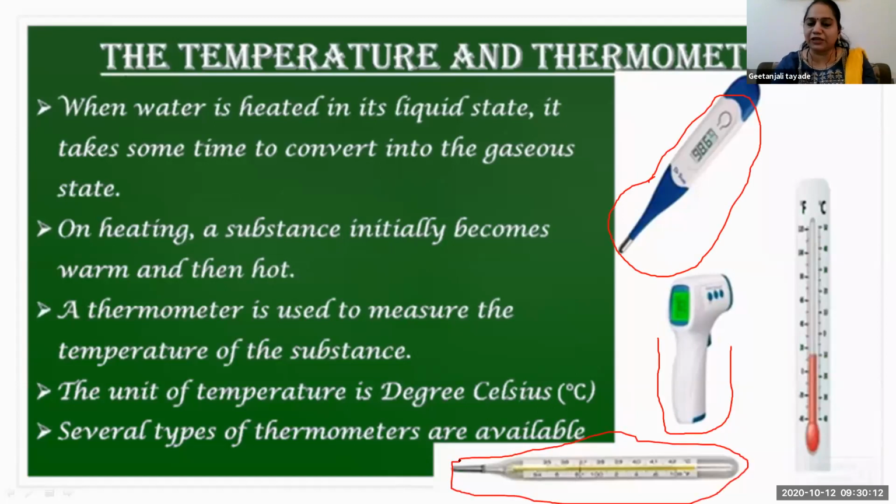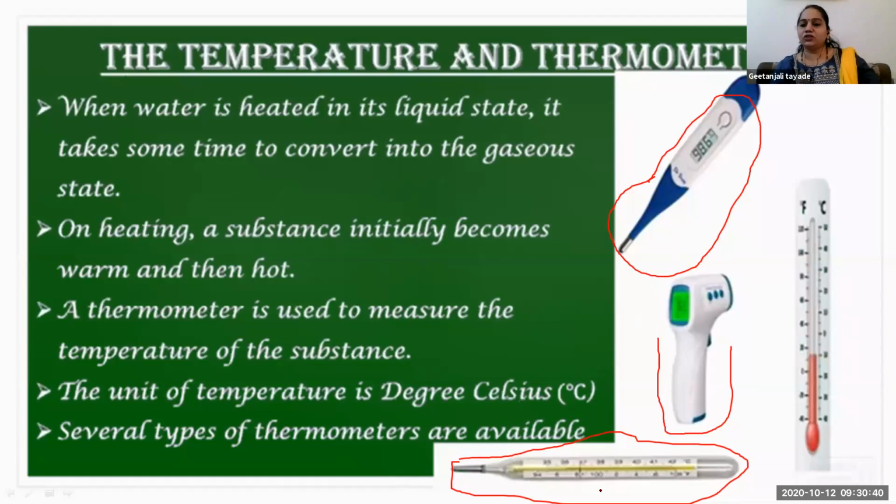It is used to find out the temperature of any substance, because in a lab or in a company factory, they need to maintain the temperature of that object or material to get a desirable product. So they require a particular type of thermometer. These two are digital, and this lower horizontal one, what is this? This one is not digital, it is the common thermometer.